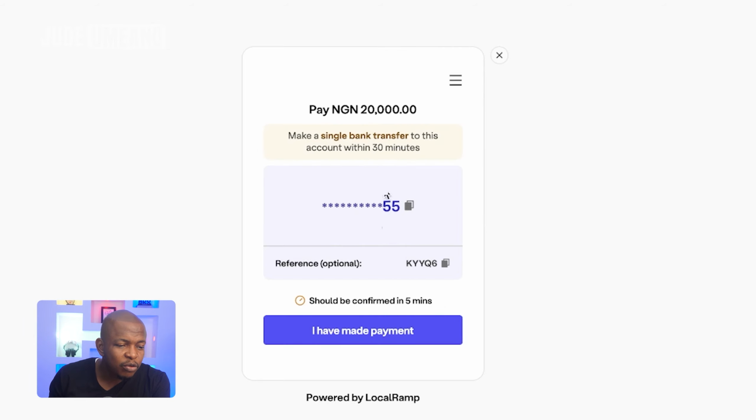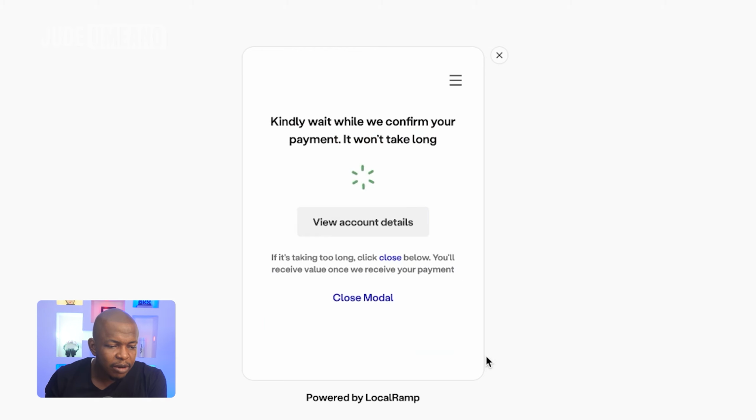So I'm going to send the money to this bank account. I'm going to copy it and go to my bank app to pay. When you want to enter your narration or description, you can use this reference option. You can copy it and paste there. It is optional anyway, in case your bank requests it. Don't enter any crypto related terms when sending money using your bank account. So now I have sent the money. All I have to do now is to click on I have made payment.